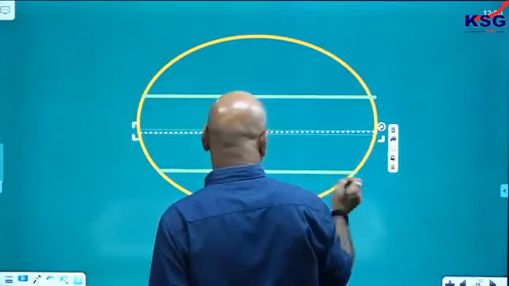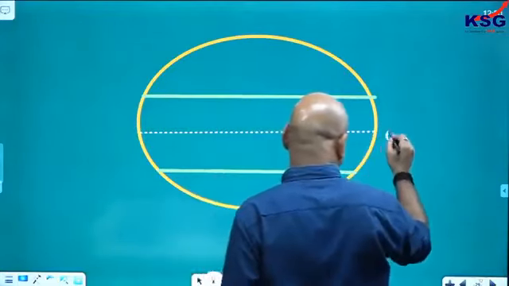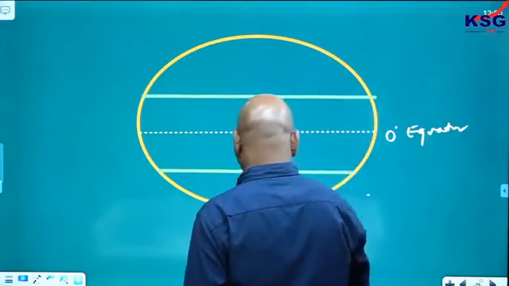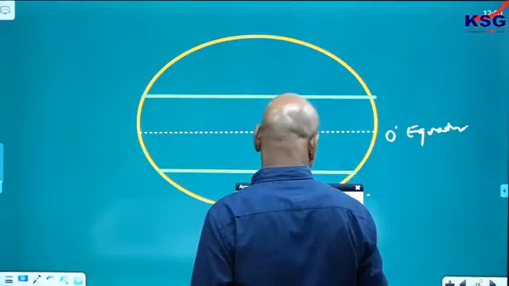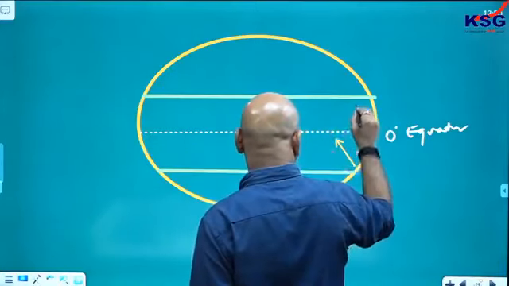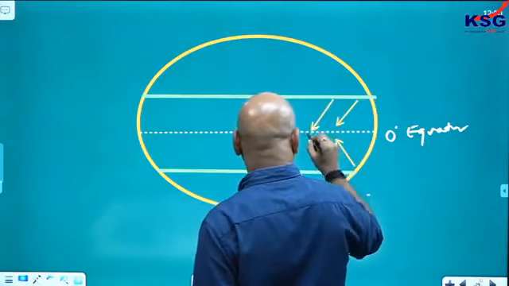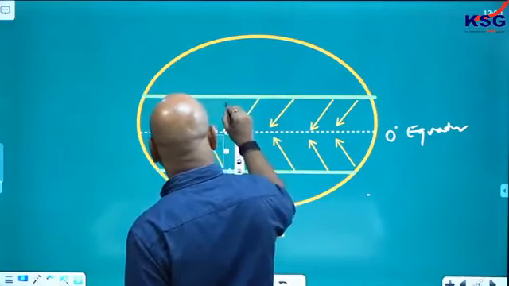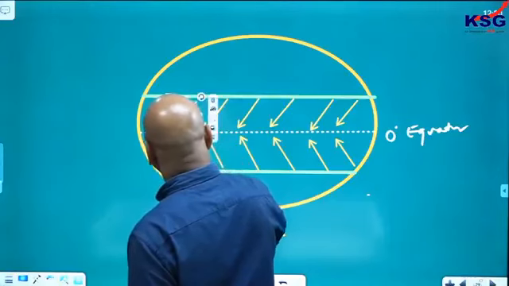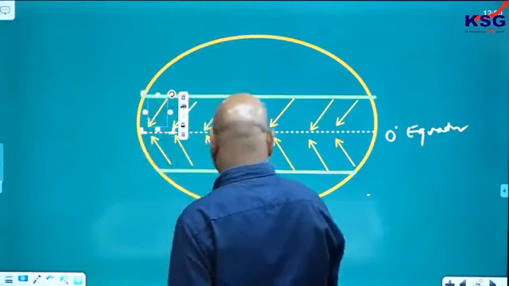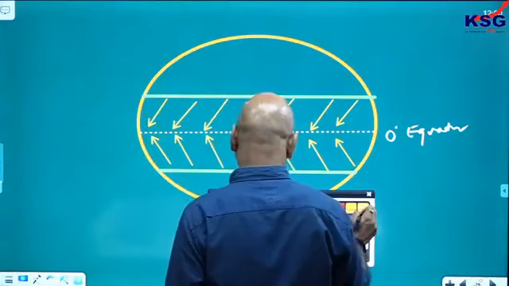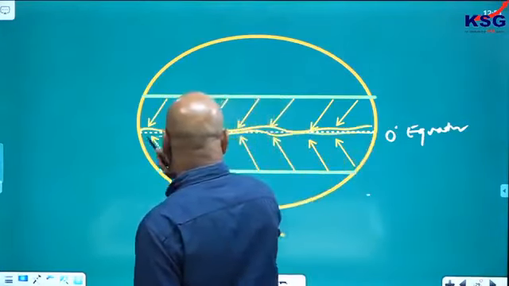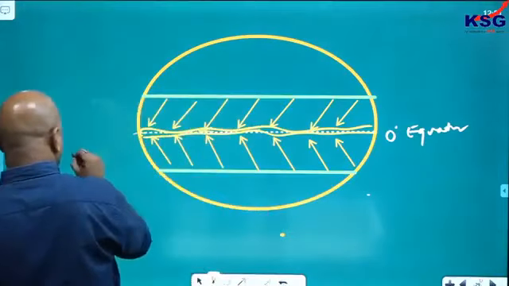This is the equator, 0 degree. Here the wind from both the sides, easterlies from here, they are meeting here. So here a silent zone develops. What is that? A silent zone develops. This is known as the doldrum.